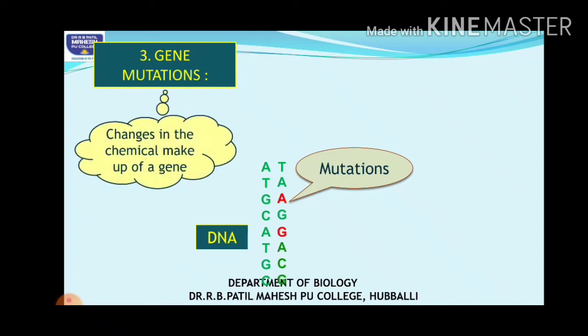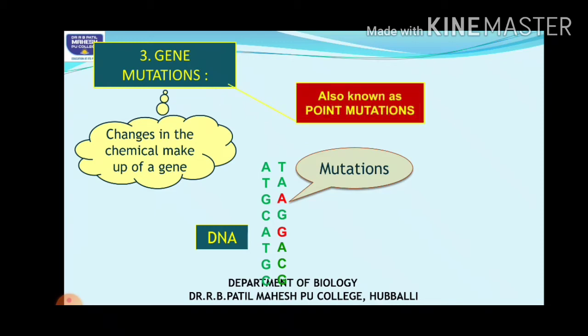This change in the chemical structure of a gene is said to be gene mutation. Mutations can also be called spontaneous, permanent change in the genetic makeup of an individual. Understood?